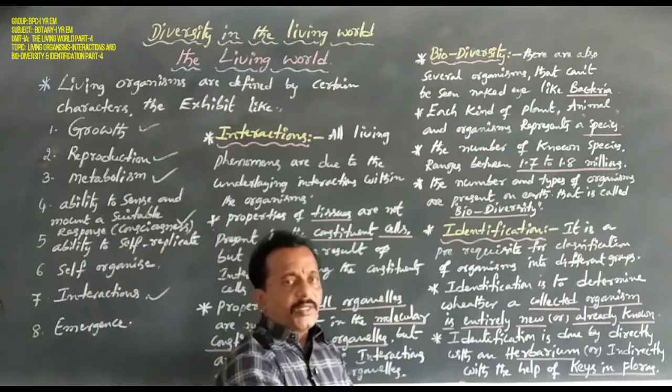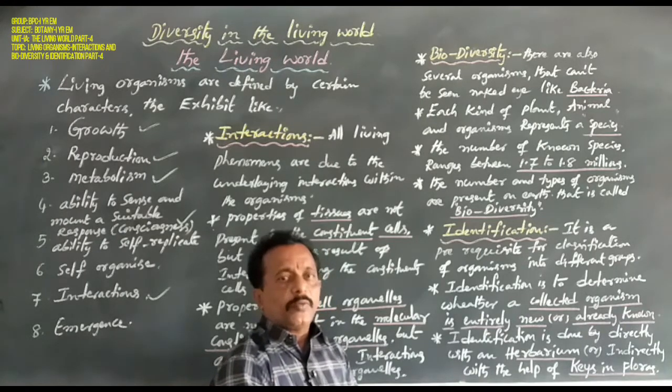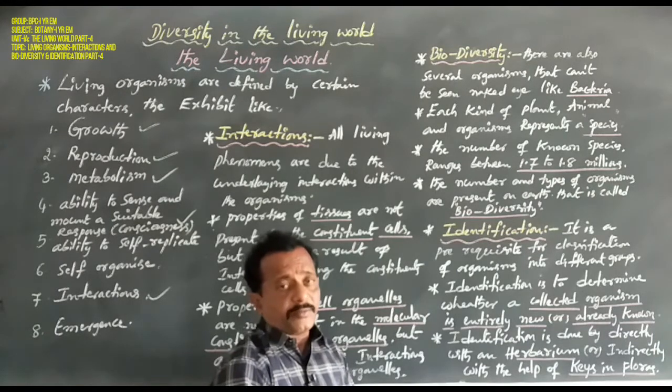species. Several organisms grow on the earth, such as plant organisms, animal organisms, human beings, and microbes.